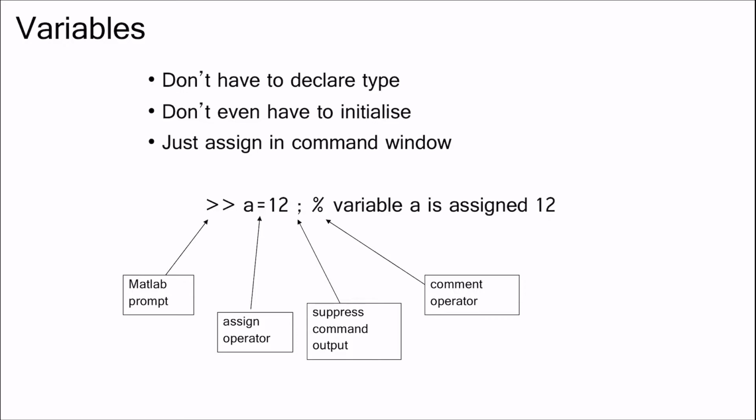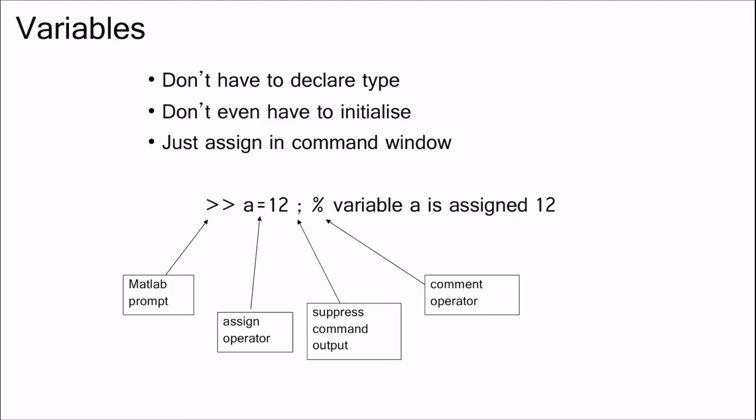Here you can see the MATLAB prompt. a is a variable, the equal sign is called the assignment operator, and 12 is a number which is assigned to a. Semicolon is used for suppressing the command output. Percentage sign is known as the comment operator. Whatever you write after this sign will not get executed.